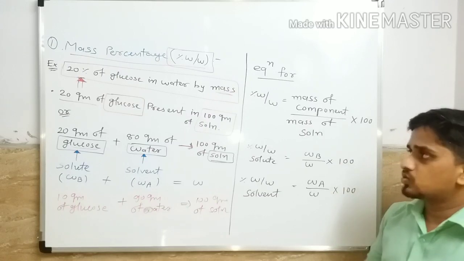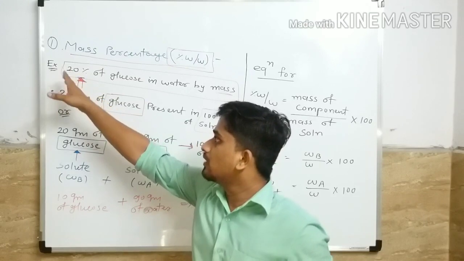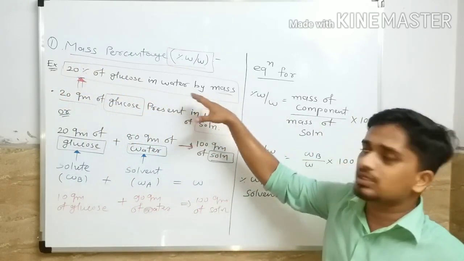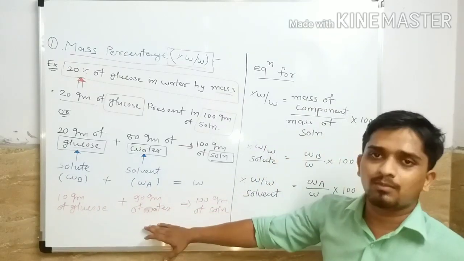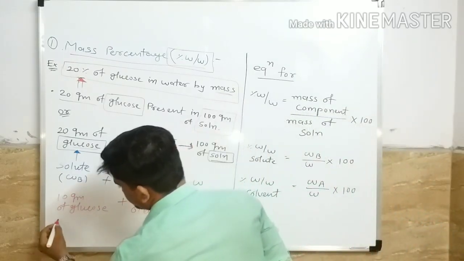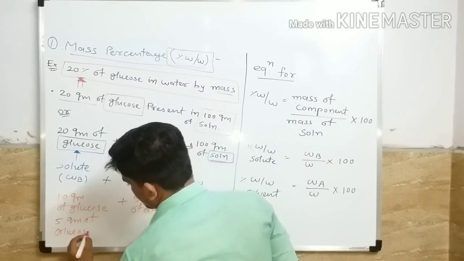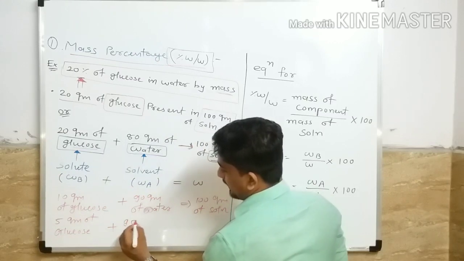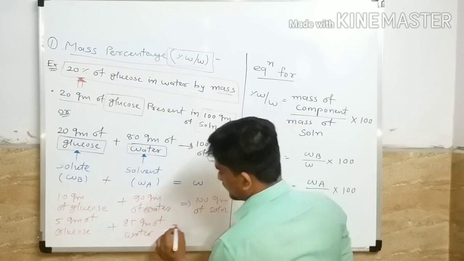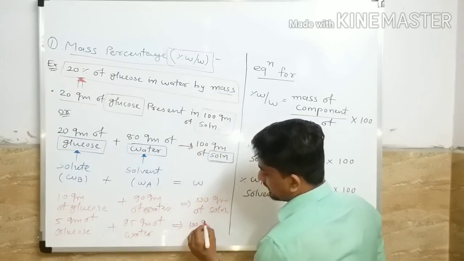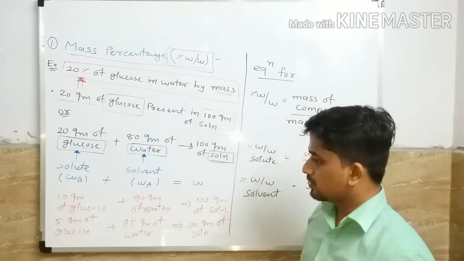And you get 100 gram of solution. If instead of 20 there is 5, then 5% of glucose in water by mass means 5 gram of glucose dissolved in 95 gram of water, and it gives 100 gram of solution.